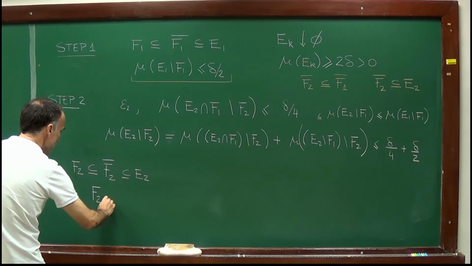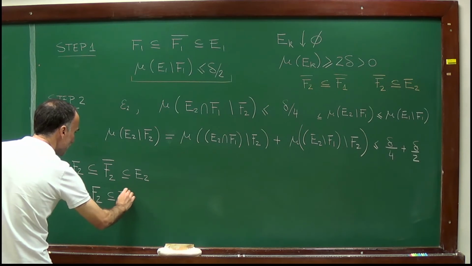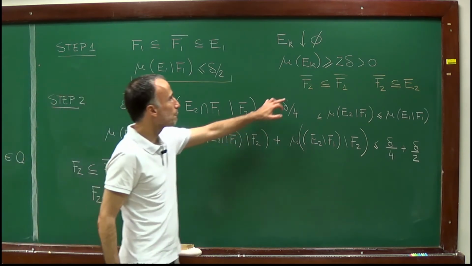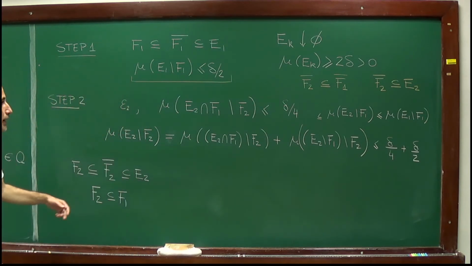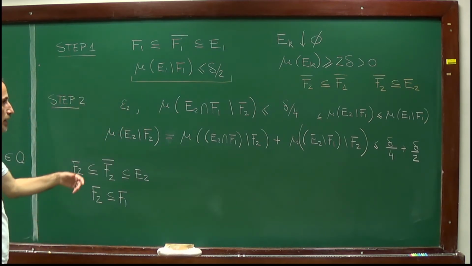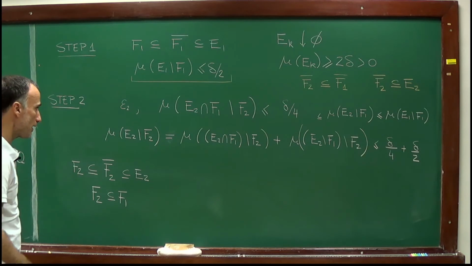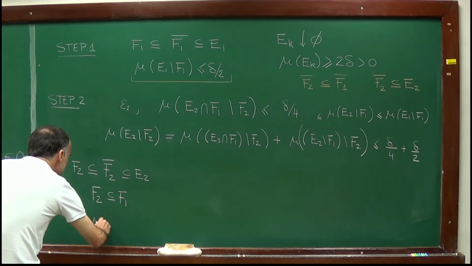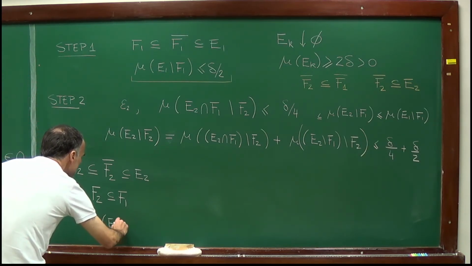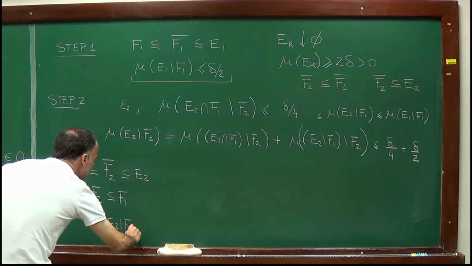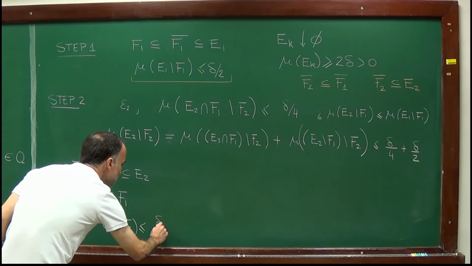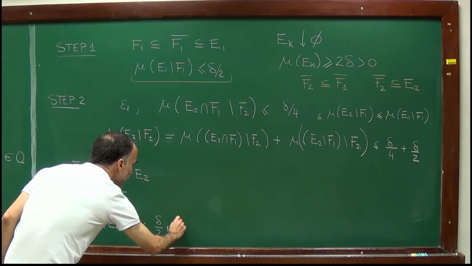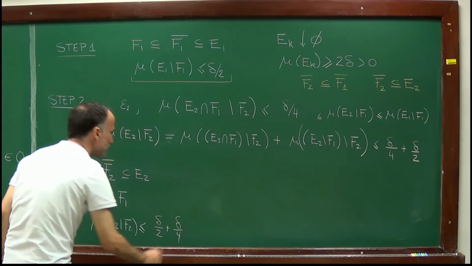F2 is contained also in F1, right? So these are what I wrote previously. And now we have a further estimate, that mu of E2 minus F2 is bounded by delta over 2 plus delta over 4.